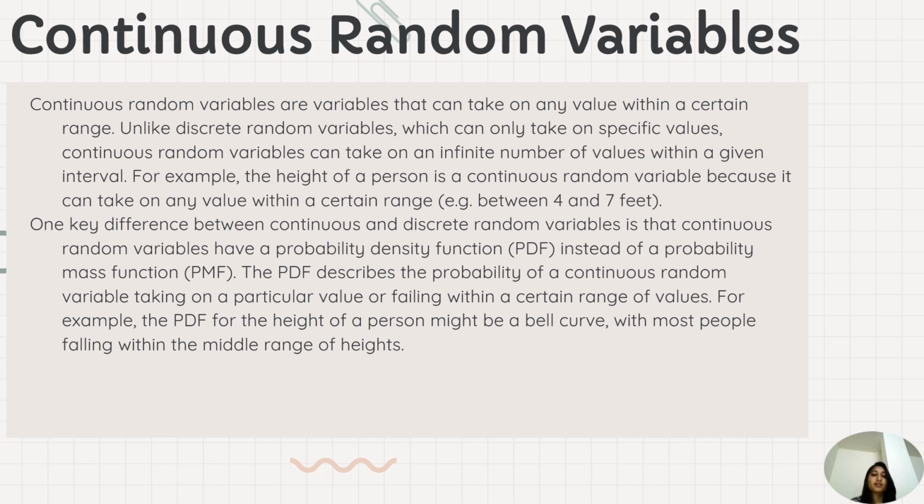One key difference between continuous and discrete random variables is that continuous random variables have a probability density function instead of a probability mass function. The PDF describes the probability of a continuous random variable taking on a particular value or falling within a certain range of values. For example, the PDF for the height of a person might be a bell curve, with most people falling within the middle range of heights.